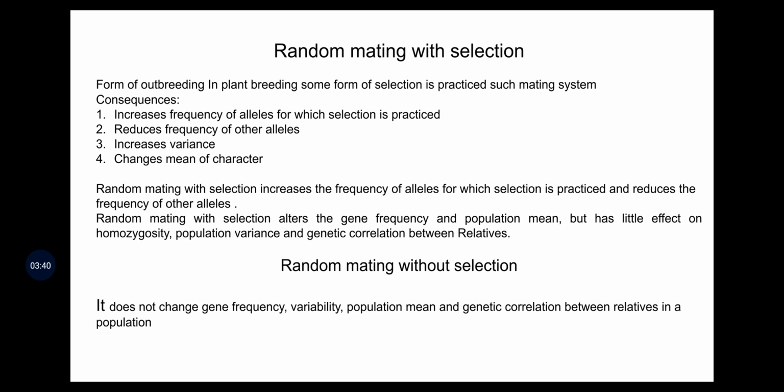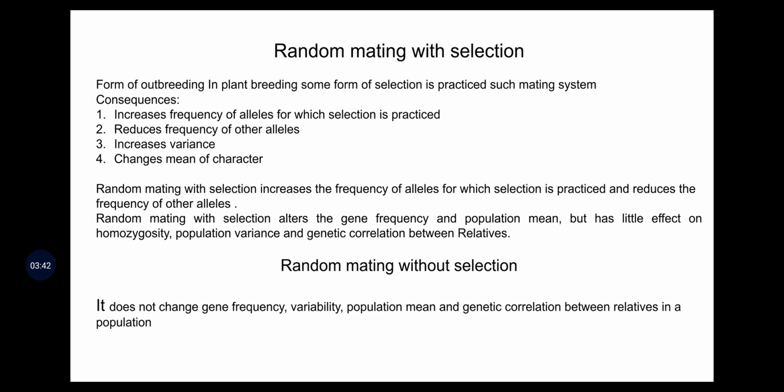The factors are difference in flowering time, self incompatibility, male sterility and similar systems. When we talk about random mating, we don't know whether it is self-pollinated or cross-pollinated. Irrespective of any goal, we are just allowing open pollination. Other factors are the position of plants in the field and wind direction. In plant breeding, some form of selection is practiced. Such a system is called random mating with selection.